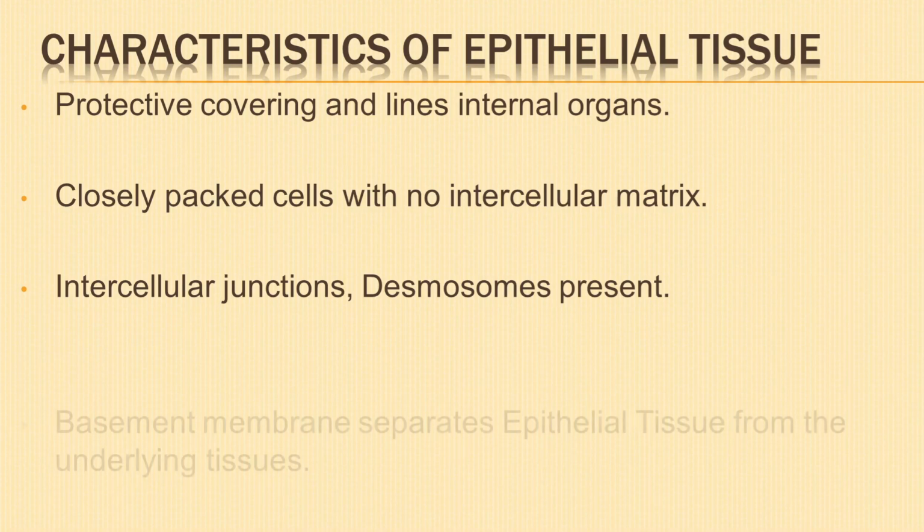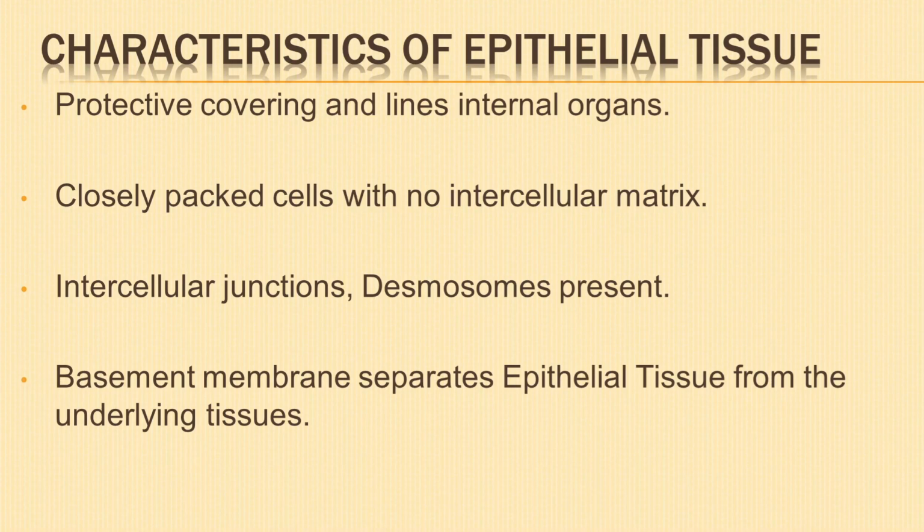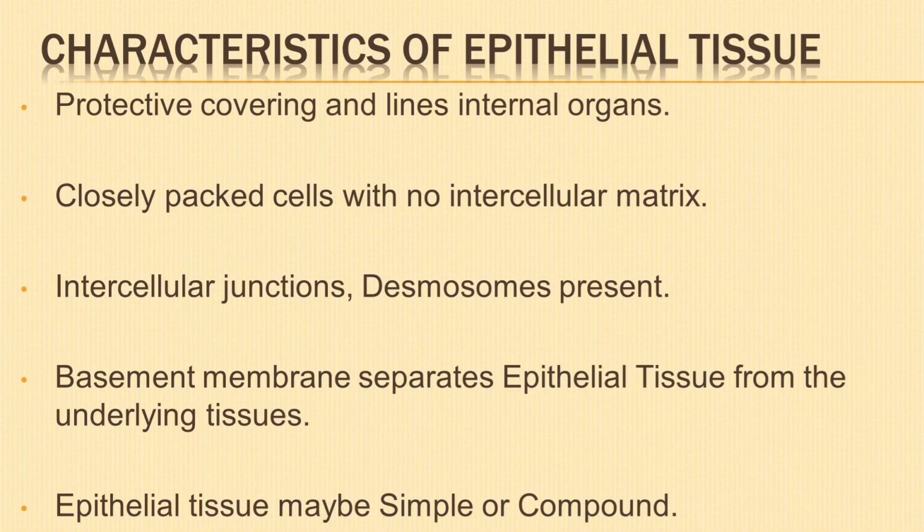The epithelial tissue rests on a thin, non-cellular basement membrane. It separates the epithelial tissue from the underlying tissue. Epithelial tissue, when composed of one layer of cells, is known as simple epithelium. It is called compound epithelium when it is made up of many layers.